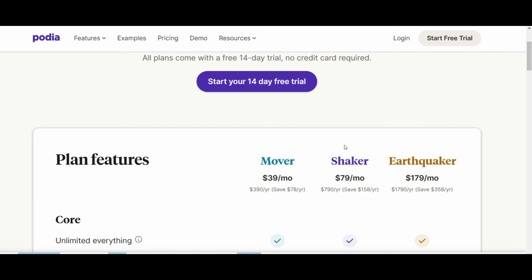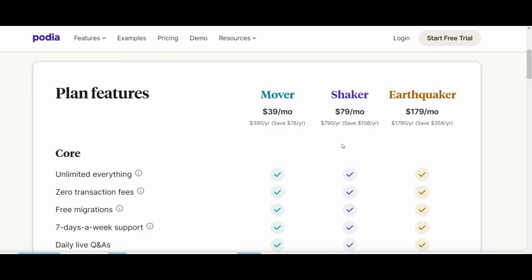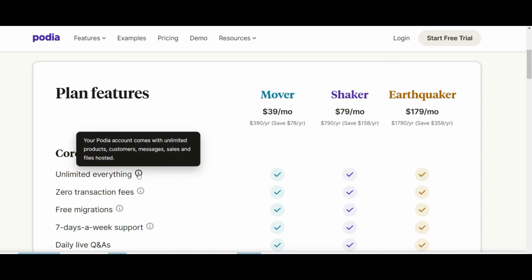Now looking at the three plans, we've got the Mover, Shaker, and Earthquaker. The Mover is the cheapest entry plan. The interesting thing about Podia is that they have unlimited products and customers messages. Products, in terms of how many products you can sell. For example, a comparison would be with Kartra, who would only limit you to selling 20 products on their basic plan, and their basic plan is $99 per month. So you get an idea that this is a fairly decent deal from Podia, that they give you everything free to get you up and running.